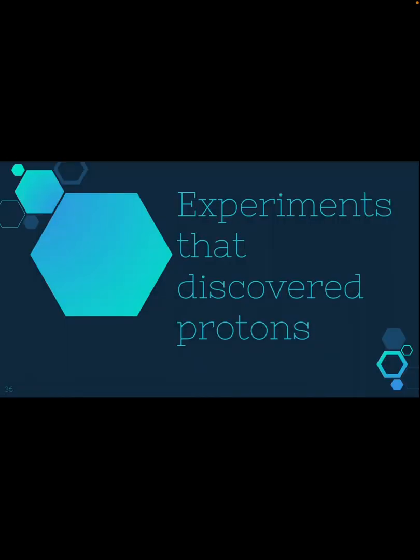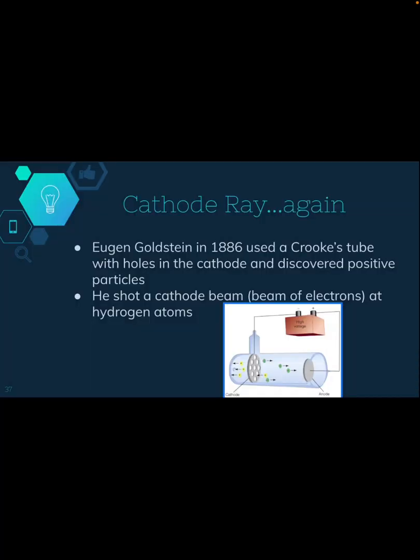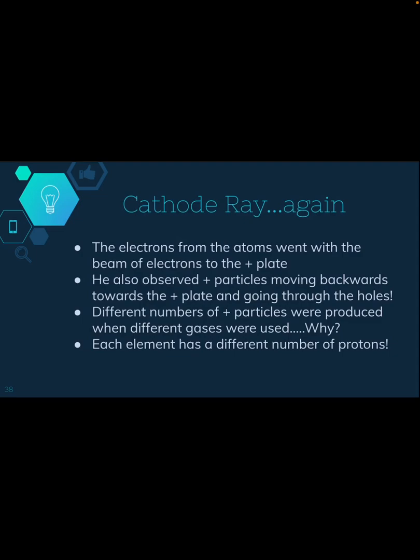Okay, so next we have a few experiments that helped us discover protons. Again, we have our cathode ray. So we have Eugen Goldstein in 1886 used the Crookes tube or the cathode ray with holes in the cathode, and he discovered positive particles. So he shot a beam of electrons at hydrogen ions, and here's what happened. The electrons from the atoms went with the beam of electrons to the positive plate. He observed positive particles moving backwards towards the positive plate and going through the holes.